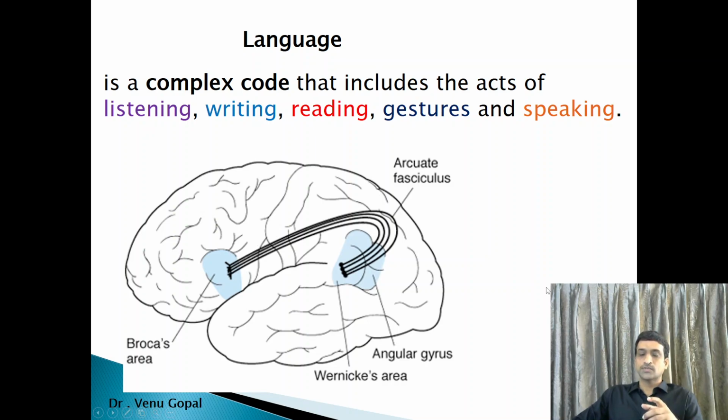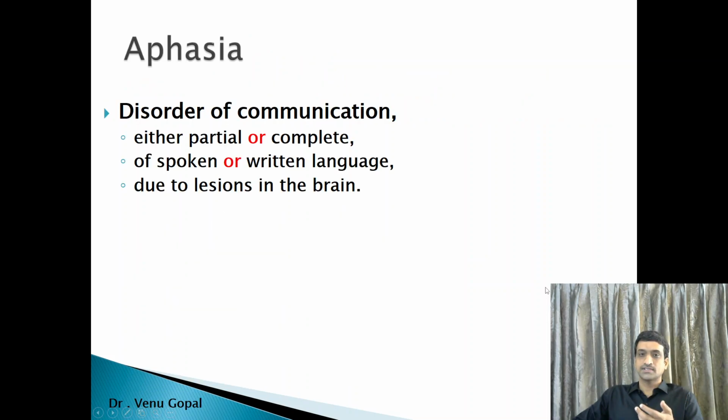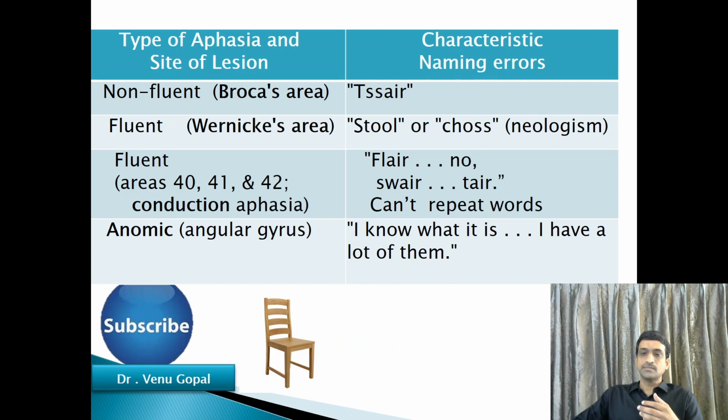Now we will see the applied aspect on it so that you can understand the importance of these areas. Aphasia is a speech difficulty or disorder of communication, either partial or complete. This disorder can be of the spoken or written language due to lesion in the brain. It is not by birth. It is an abrupt onset condition. So it is aphasia with language and speech disorder. Then this is to classify the aphasias, that is types of aphasia and site of lesion, and how they do with the language.